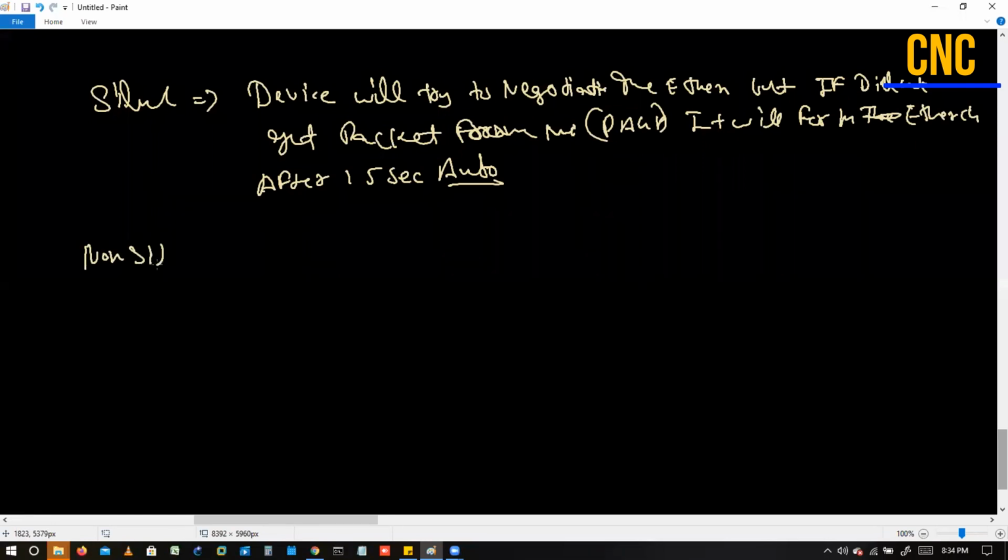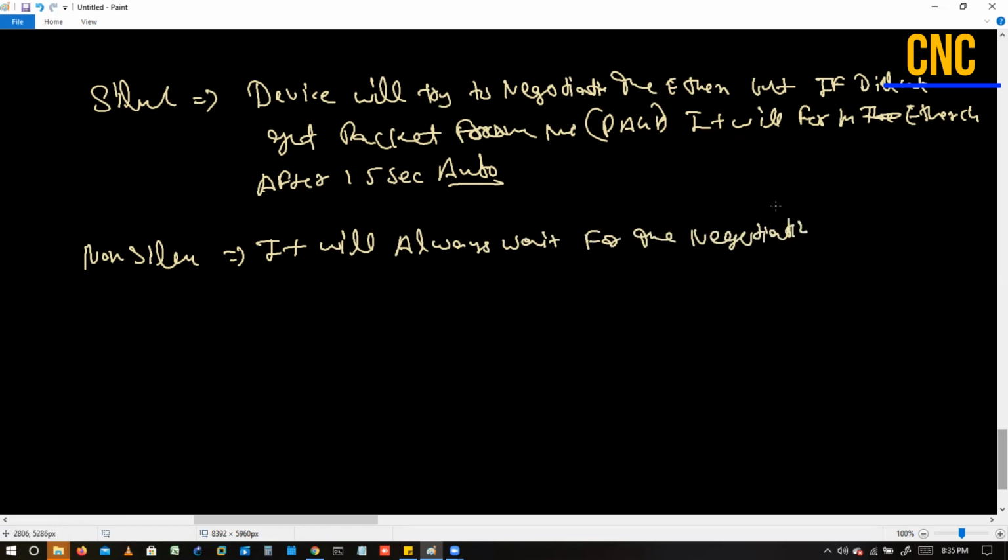In non-silent, it will always wait for the negotiation. Okay, just like a desirable mode in the DTP. But in the silent, it will be creating the port channel in the background after 15 seconds if it did not get the packet from the neighbor, the PAGP packet. Okay. So you're saying that if the opposite end is not configured with PAGP also, it will form the Ether channel, right? Yes, in the case of silent mode, and that's the default one. Yes.